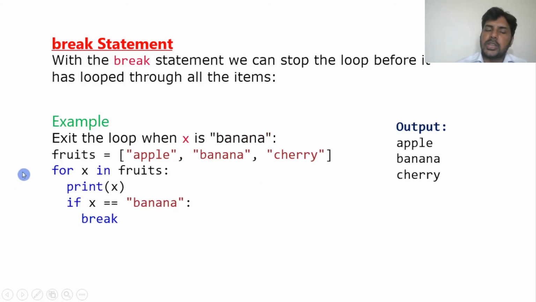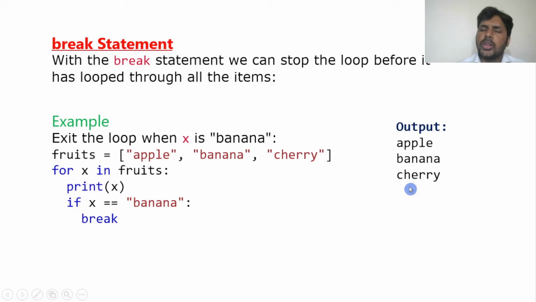Here break is just like what we have used in the while loop. Just like in the while loop, the same way we can use break here also. For example, first I want to print apple, and after apple I want to stop at banana. I want to give a break at banana, so I don't want to print cherry. So what can I do? I can use an if condition, same like a while loop. So it will print apple, banana, and it will stop.